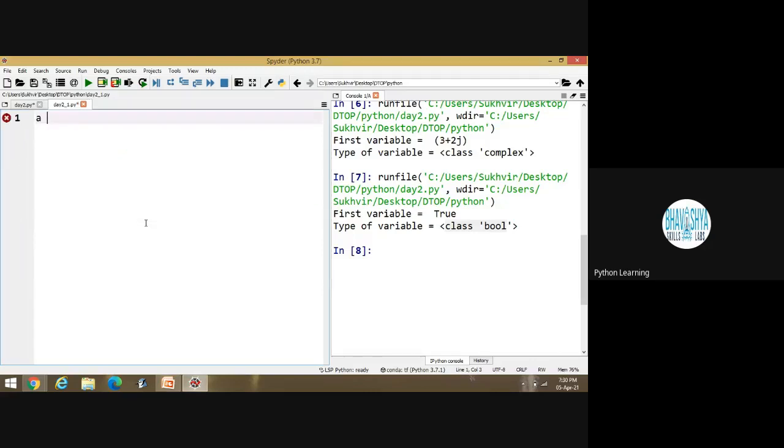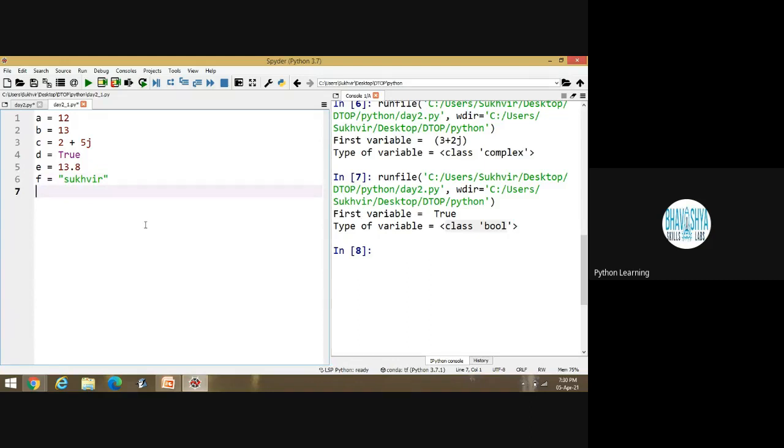Suppose I am writing here a is equal to 12 and b, this one is also the interesting part, 13, and c is equal to 2 plus 5j, and d is equal to True, and then e is equal to some decimal value 13.8, and f is equal to, in double quotes, my name. Is it okay? These are the contents.